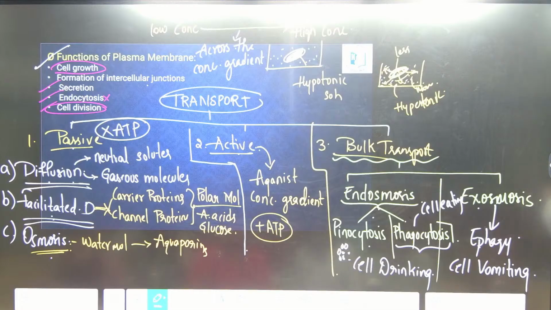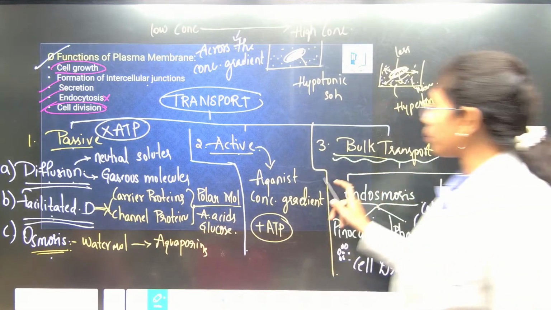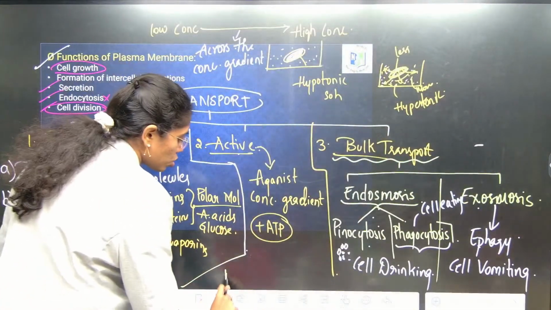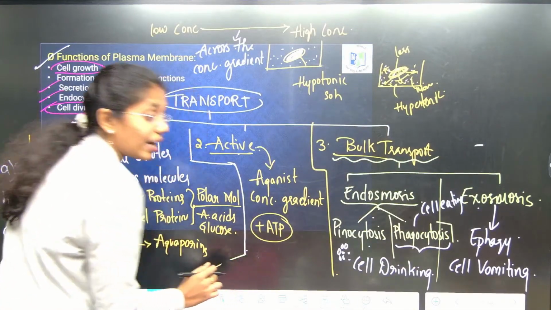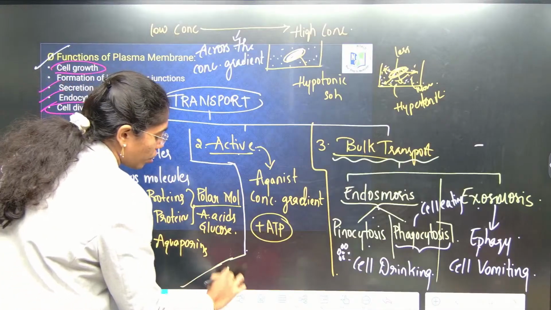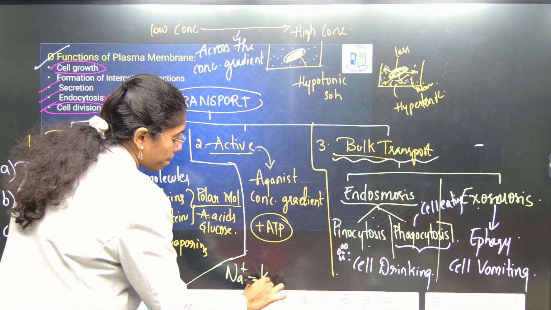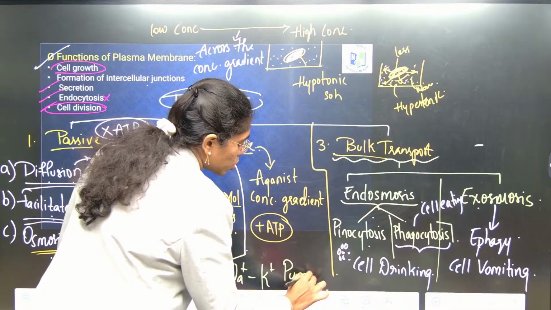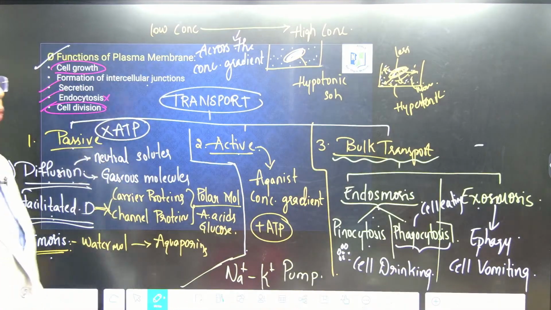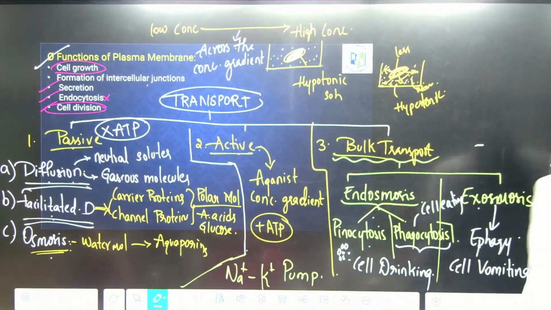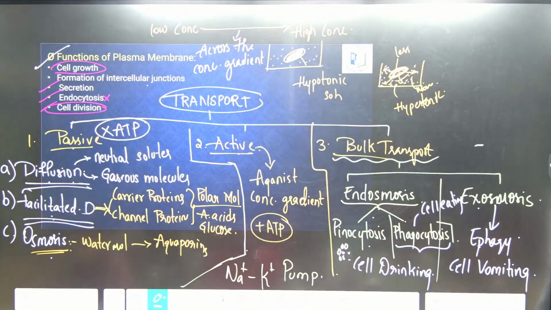Of course, transport in plants is deleted, but all the concepts discussed here under transport are important for your physiology also. One example of active transport you can say is sodium potassium pump. You will learn it in human physiology, no? Sodium potassium pump is one solid example of active transport. Done?